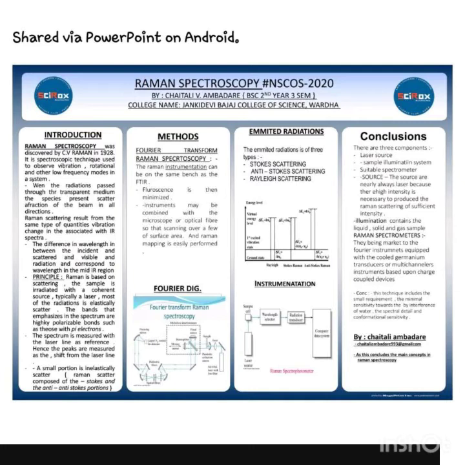The second is the Stokes Raman. In the Stokes Raman, the first excited vibration state gives the idea that delta E equals h(v0 minus vg), and in the virtual energy level delta E equals hv. In the anti-Stokes Raman, delta E is equal to h(v0 plus vg), and in the virtual energy level it is converted into delta E equal to hv minus hv0.